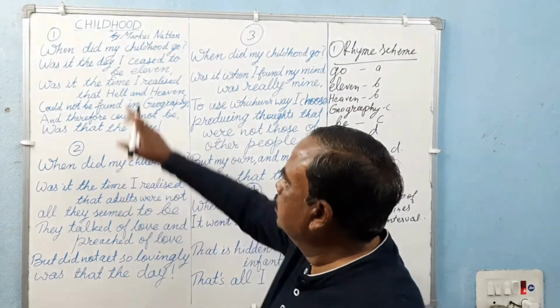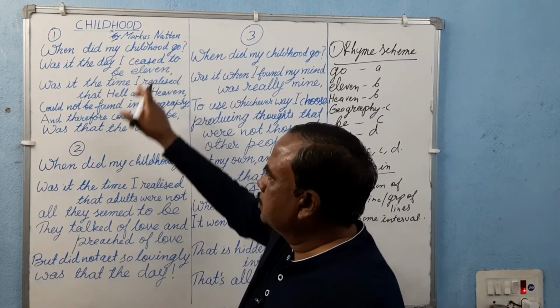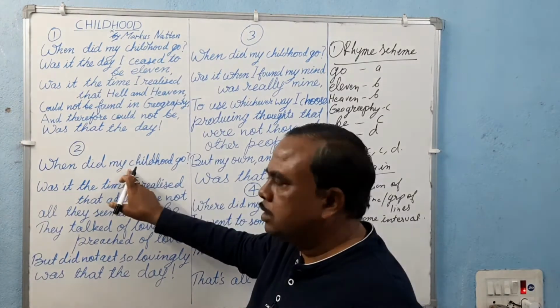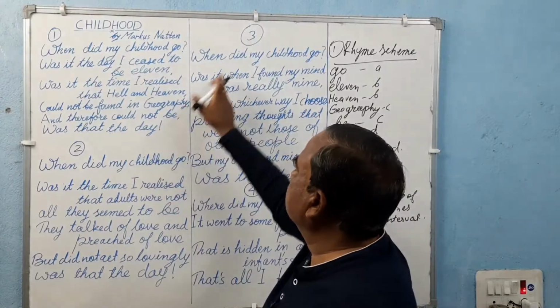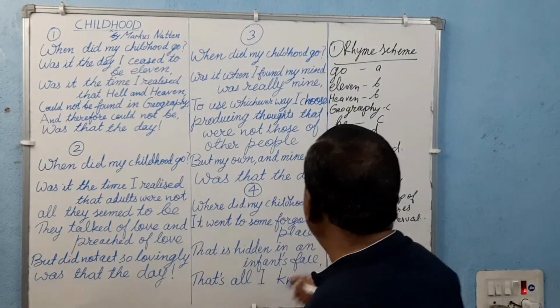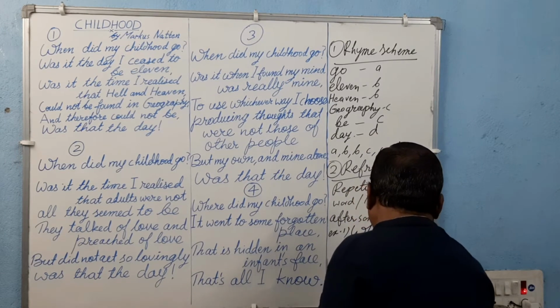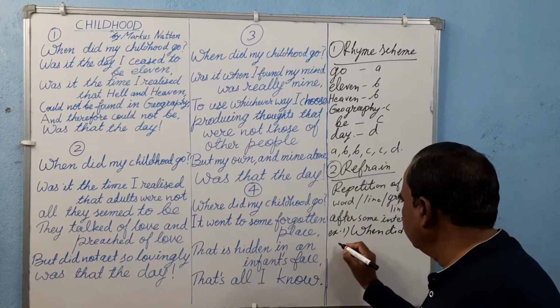For example, "When did my childhood go?" This is repeated after some interval in the second stanza. It is also repeated in the third stanza.